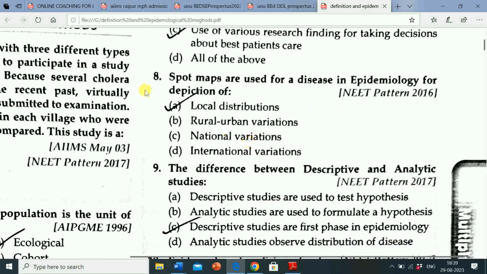Next question is spot maps are used for a disease in epidemiology for depiction of option A local distributions, option B rural urban variations, option C national variations, option D international variations. Correct answer is local distributions. Spot maps are used for a disease in epidemiology for depiction of local distributions.